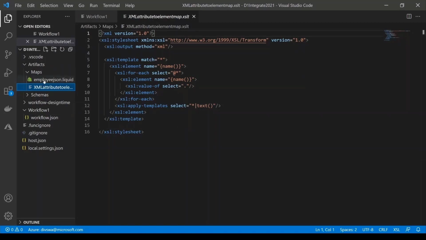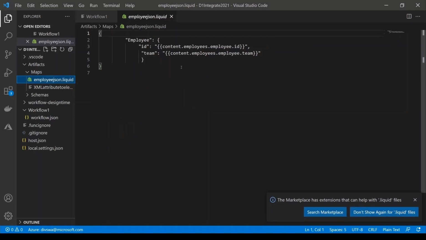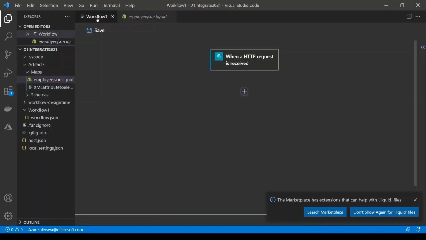I have also copied a second map here to do further transformation of my XML payload to convert it to JSON in the specific format that is of interest. So now I have maps both for XML and Liquid transformation. Let's go back to the logic app.